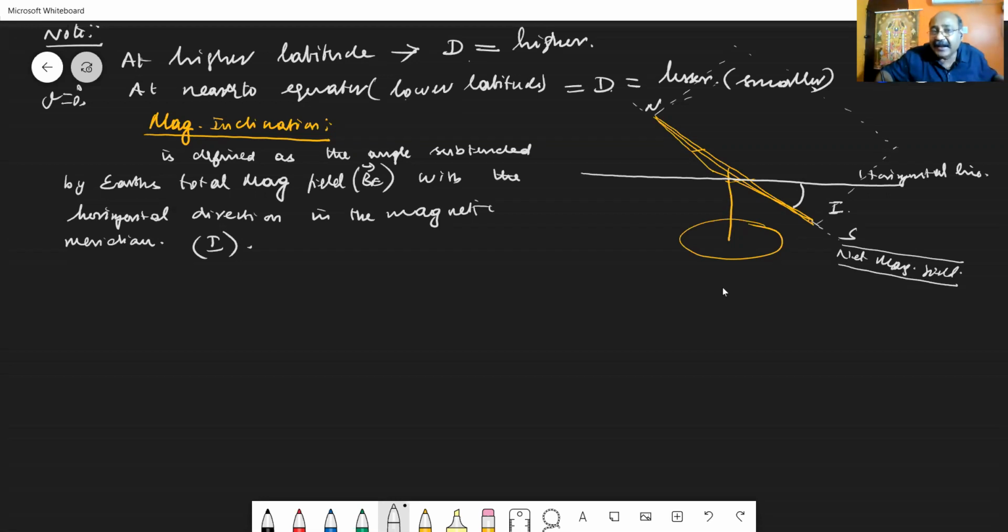In that magnetic meridian, you drop a horizontal line. See, I have a horizontal direction. You have to take the angle between the horizontal line in the magnetic meridian and the magnetic needle or the net magnetic field. Then we call it the magnetic inclination, represented as what?